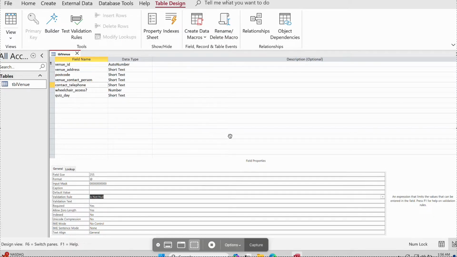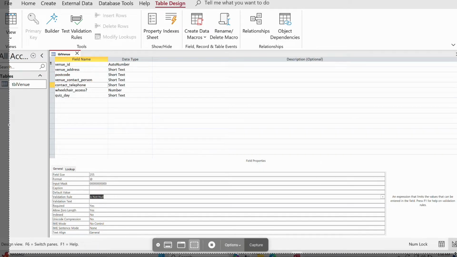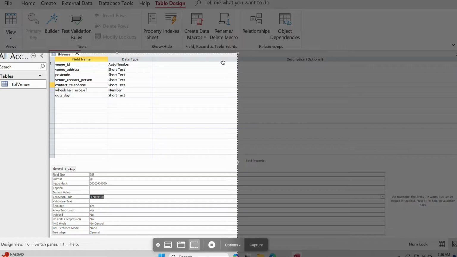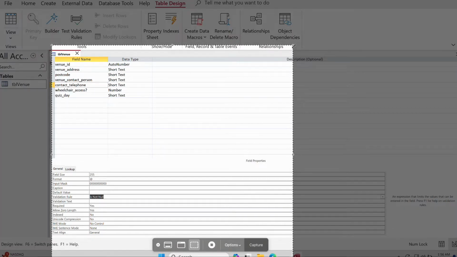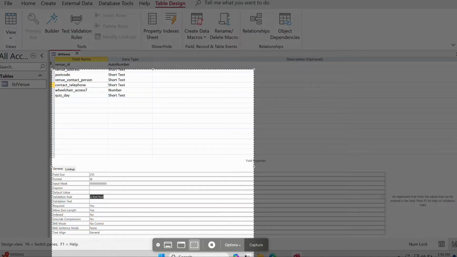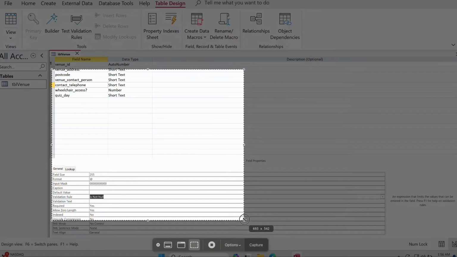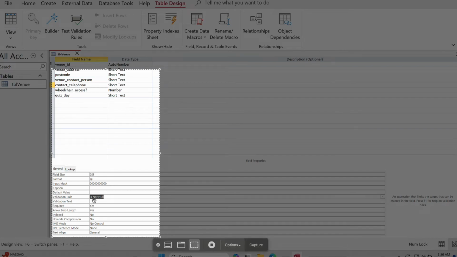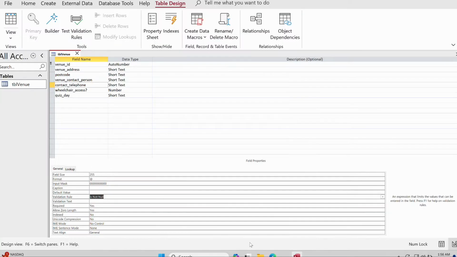Because this is the point where I did the changes, take it this way. So here I did the changes, right? Then capture it.